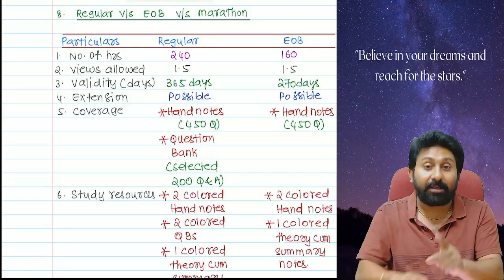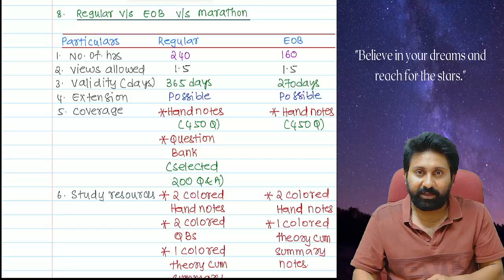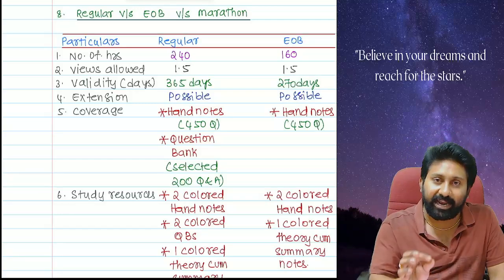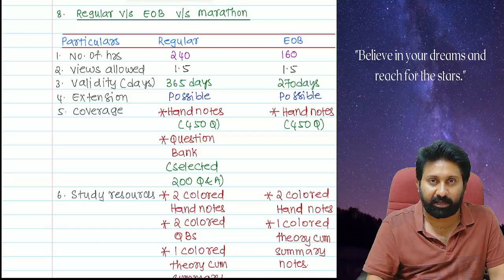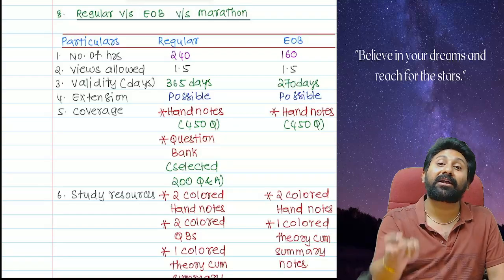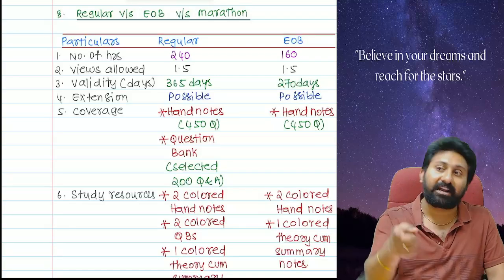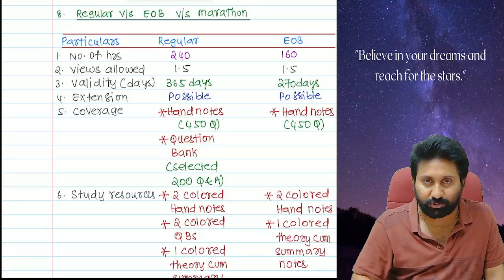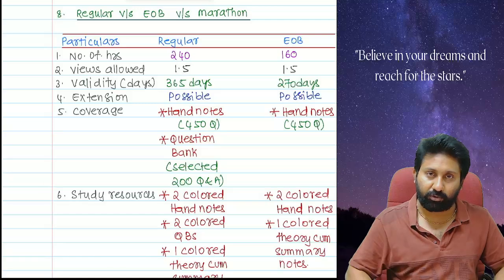In that 30, minimum 20 will be repetitive, meaning the numbers will change but the concept is the same. Hardly 8 to 10 questions in each chapter might not be covered in hand notes. Concepts will be covered, but that problem may not be covered. But I don't want to give that dissatisfaction to the student. Therefore, I'm trying to cover those also.